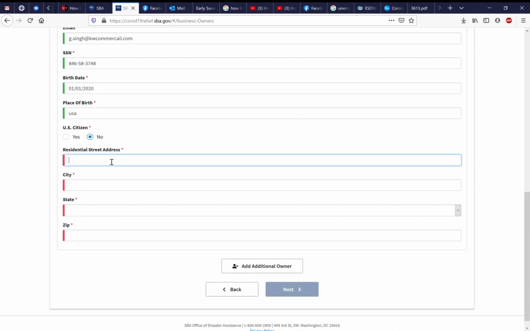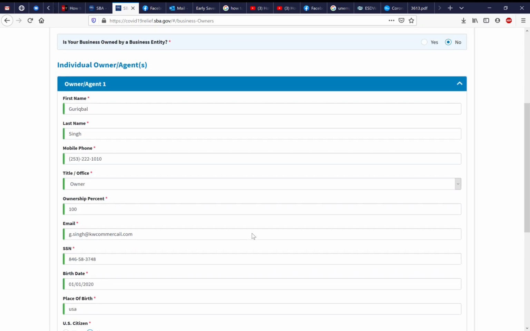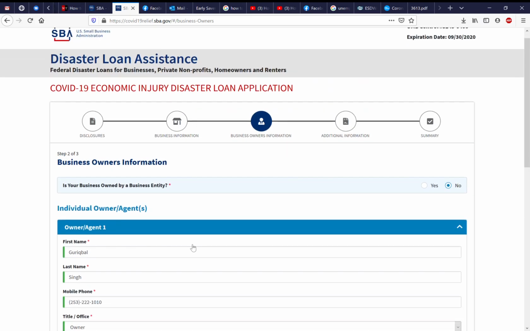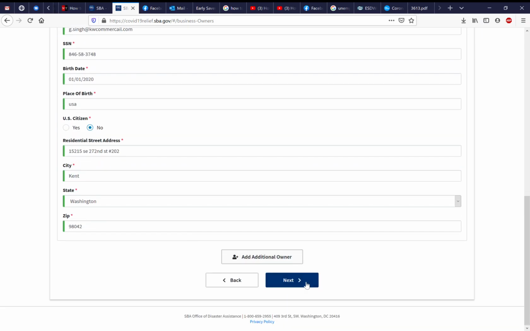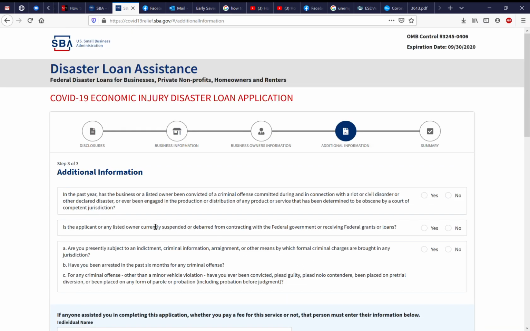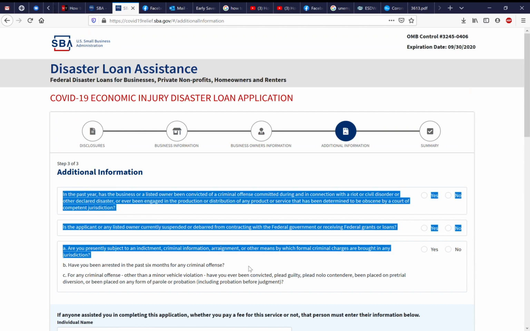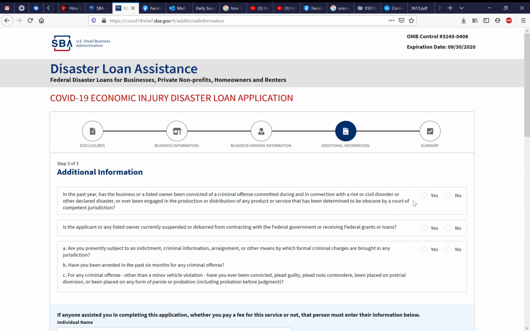It's not gonna go into details of where it is. And your home address, I'll just put my office address here again, but you can put your home address very easily. There you go. Once you're done, you can click next, or you can click add additional owner. Let's say you're two owners, own 50-50, could be three, however it is. Once you're done, you can click next.